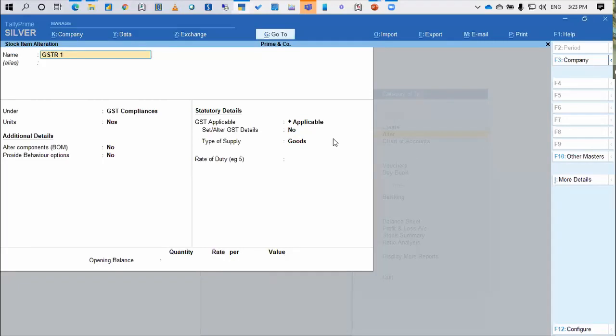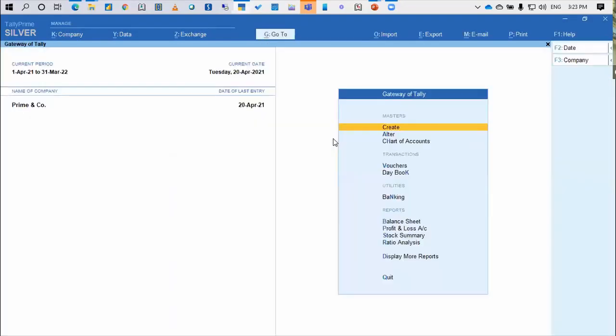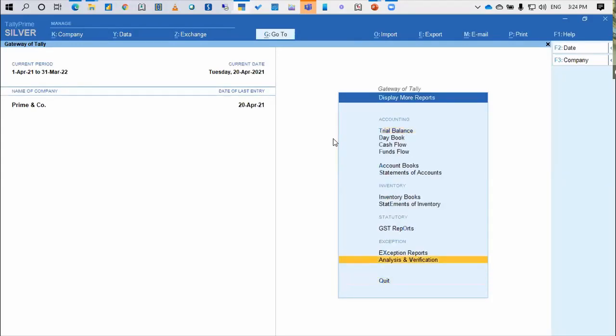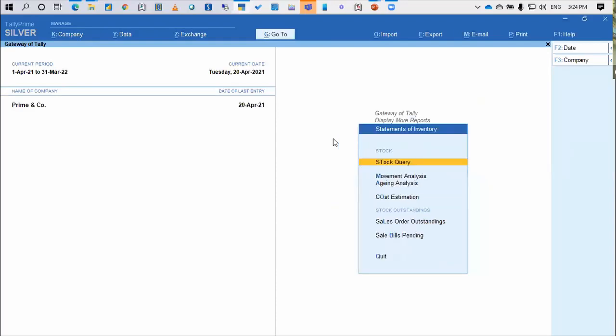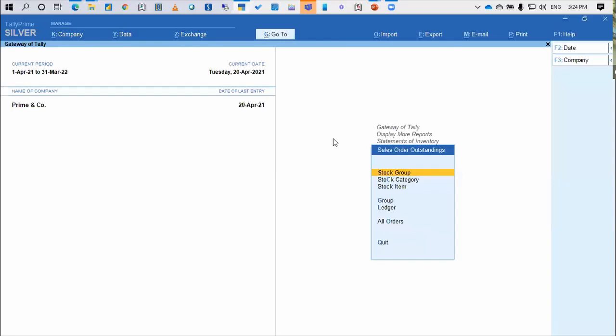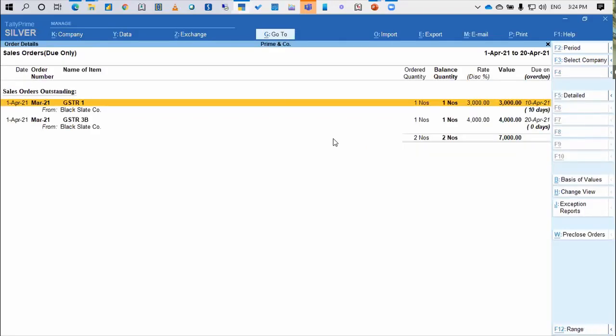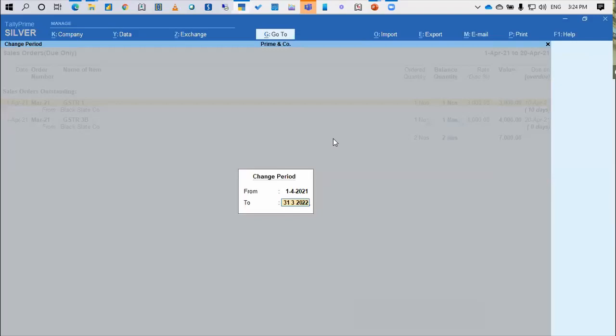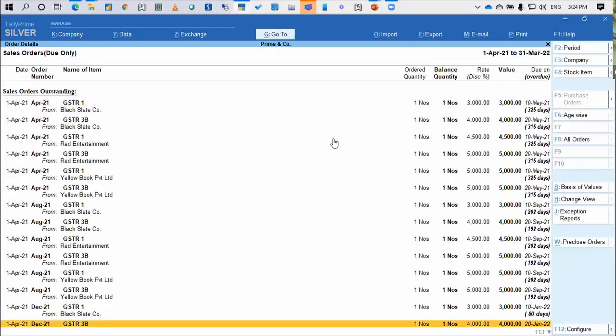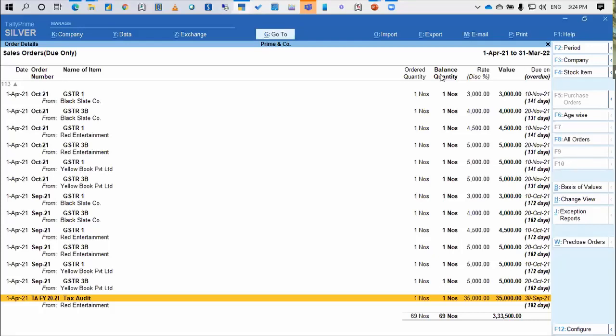This gives me fair information about the work which I have received and the work which is pending. Also, please remember one thing: if you are creating this work list entry at the beginning, let me just again show sales order, all order. If you pass the entry for all the clients at the beginning, you will come to know what kind of revenue you are looking at this year as a CA firm, and the nature and number of the work you need to do.